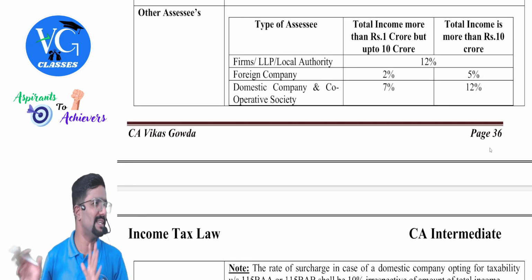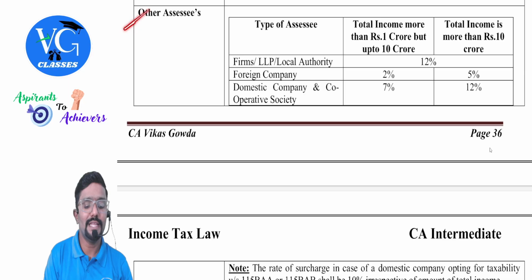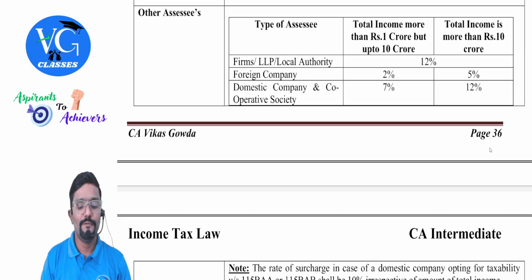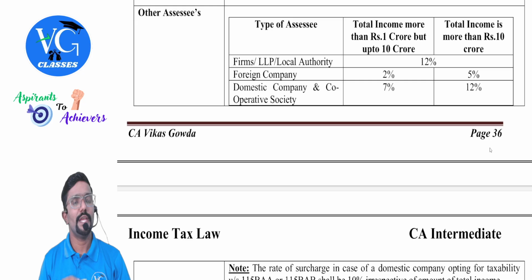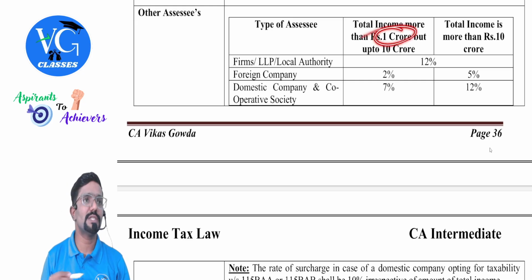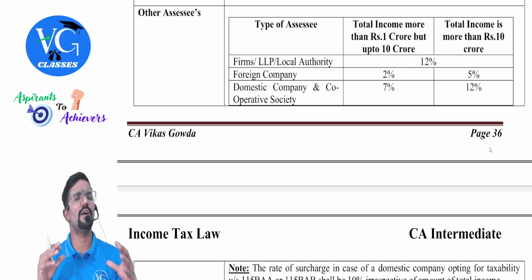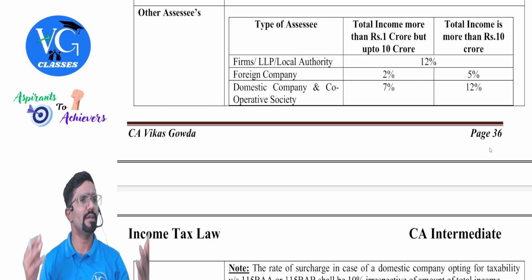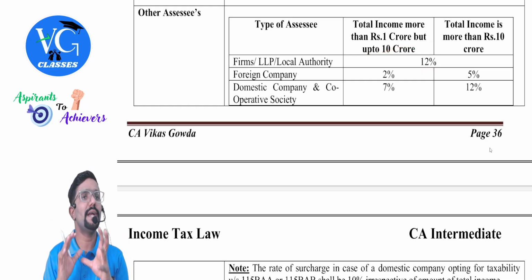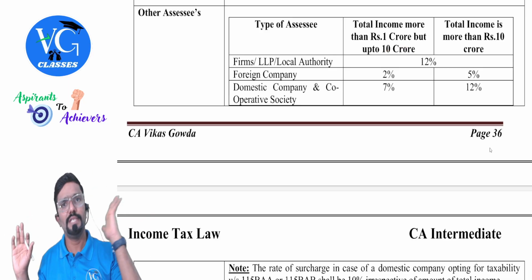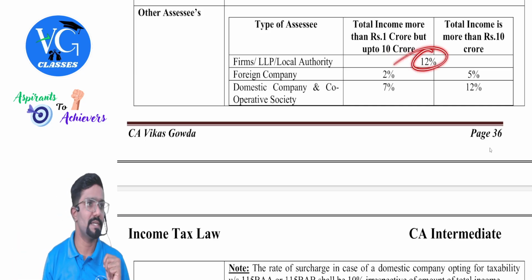But that is more challenging. Others are all easy. Other SSCs: type of SSC and income, meaning when surcharge is applicable. Firm, LLP and local authority: if the total income is more than 1 crore, surcharge is 12%. Always. More than 1 crore means any figure: 1.5 crore, 5 crore, 10 crore, 15 crore, 50 crore, whatever figure, surcharge rate is 12%. Here there is no need to segregate, excluding or including. One single rate, which is 12%.